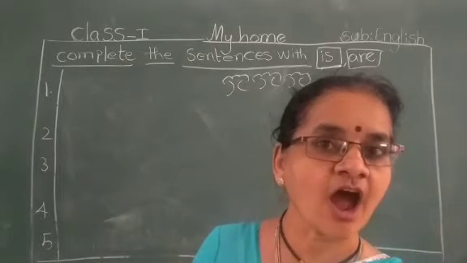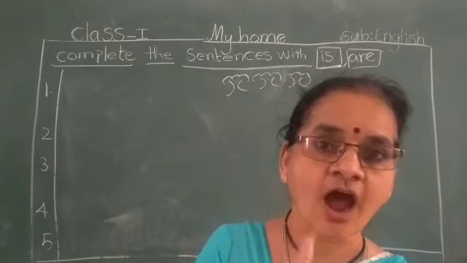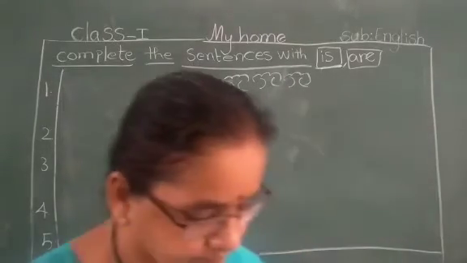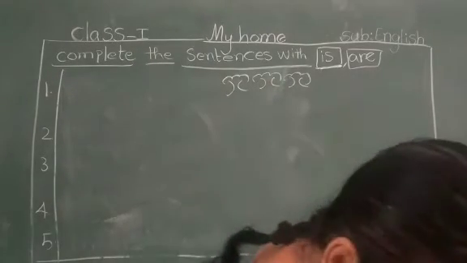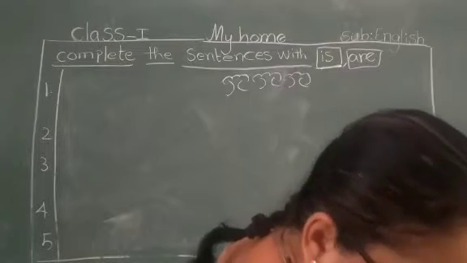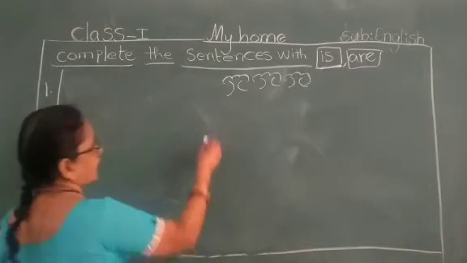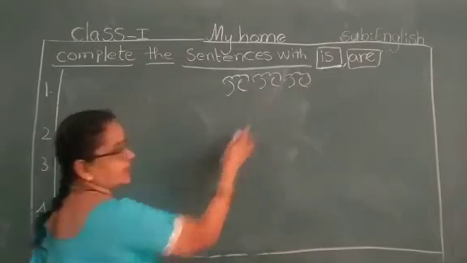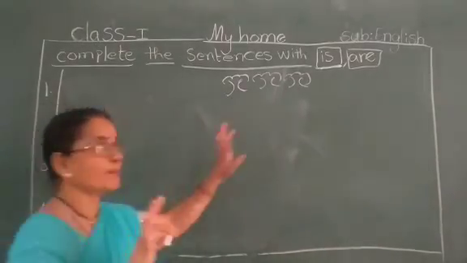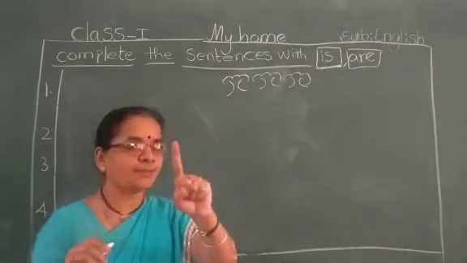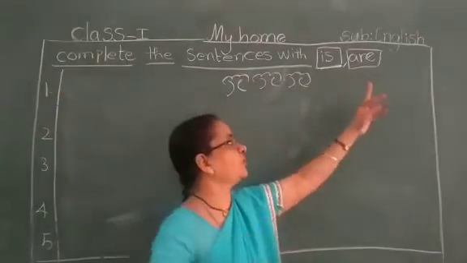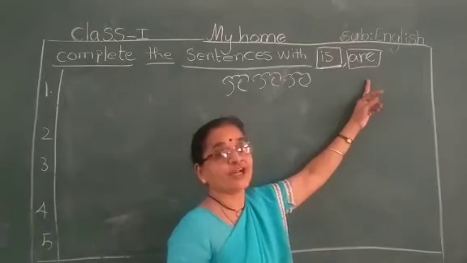What is the spelling of R? A-R-E. Yes. Here, so many trees are there, no? 1, 2, 3. More than two. Many. Only one means we have to use is. Many means we have to use, very good.